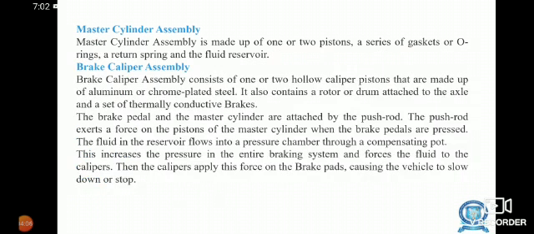Master cylinder assembly. Master cylinder assembly is made of one or two pistons, a series of gaskets or O-rings, a return spring and a fluid reservoir. Brake caliper assembly. Brake caliper assembly consists of one or two hollow caliper pistons that are made of aluminum or chrome plated steel. It also contains a rotor or drum attached to the axle and a set of thermally conductive brake pads. The brake pedal and the master cylinder are attached by the push rod.